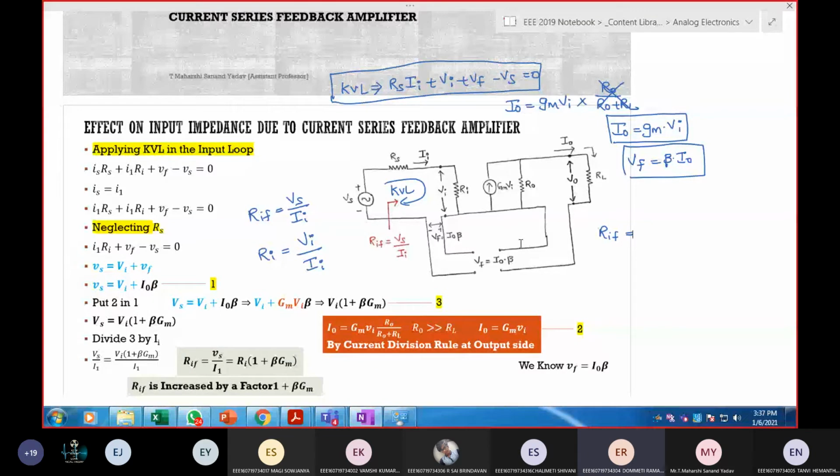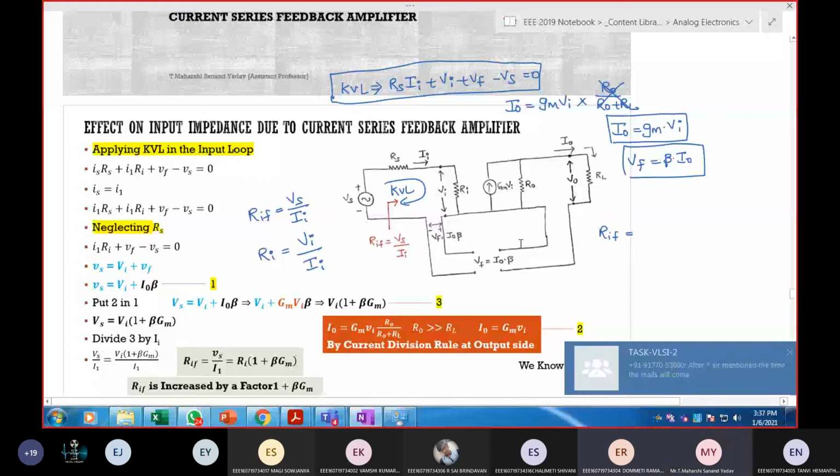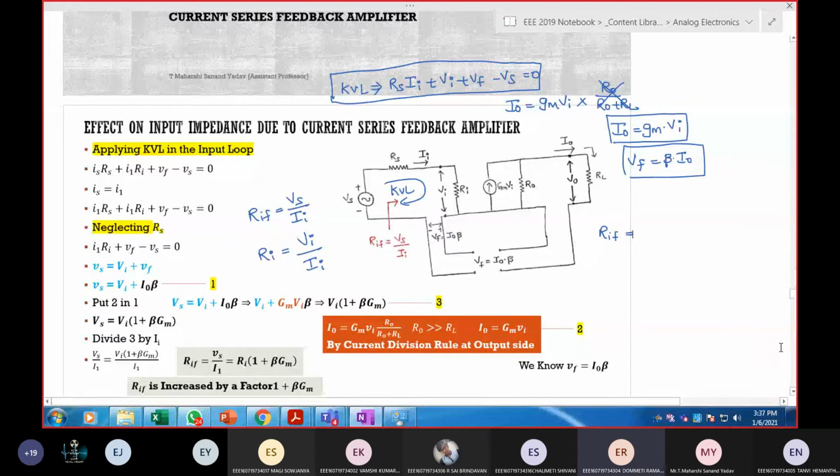Next, we can calculate the gain. After that, we can calculate the input impedance and output impedance. So what is the effect on input impedance? Increase. With voltage series, RIF is increased, correct. Next, output impedance is decreased. Correct. So we are done with voltage series. Next, explain about voltage shunt. Anyone other than Ramakrishna?